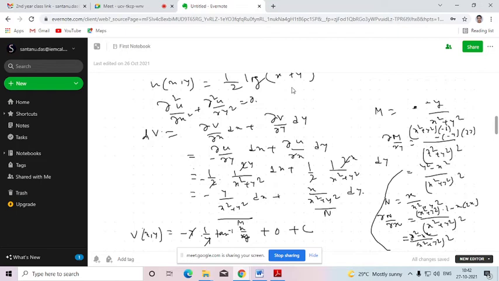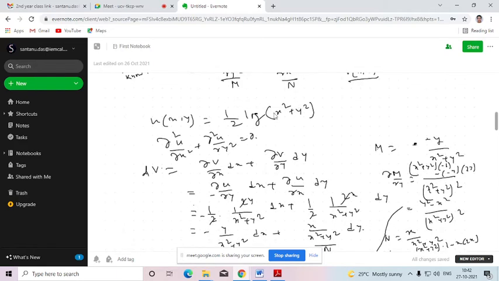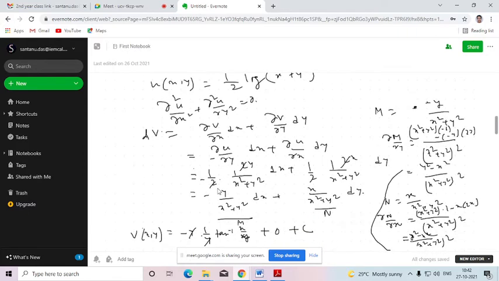Now u is given over here, so we need to find out the partial derivative. So minus will be there, so half of log x square plus y square. If I differentiate this with respect to y partially, that will be 1 by x square plus y square, 2 will be coming over here, and the partial derivative of this with respect to y will be 2y. 2 will be deducted. So that will be minus y by x square plus y square dx.